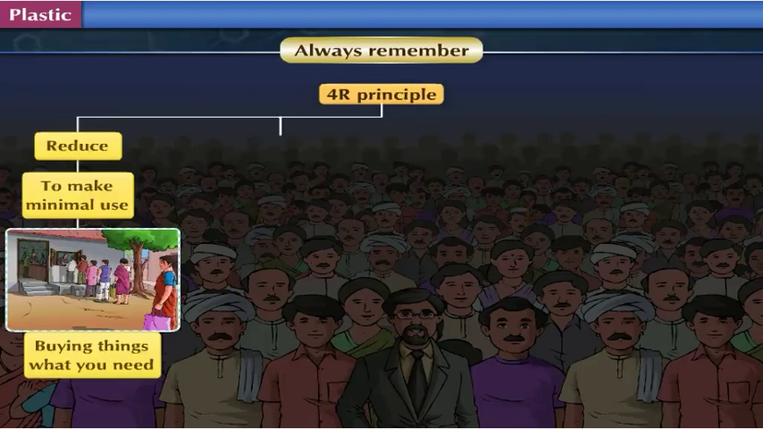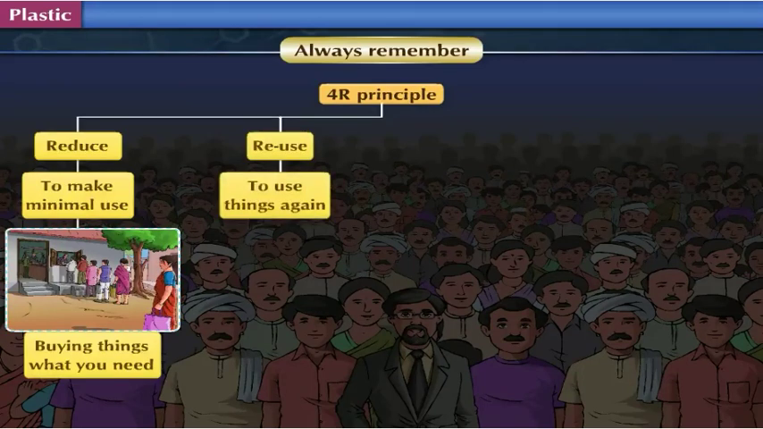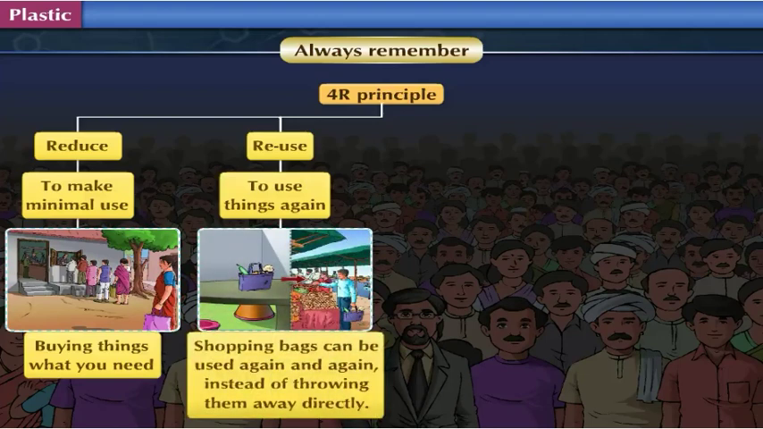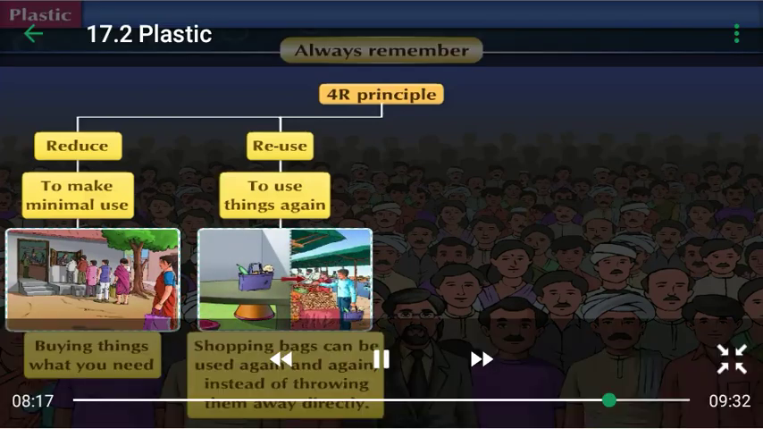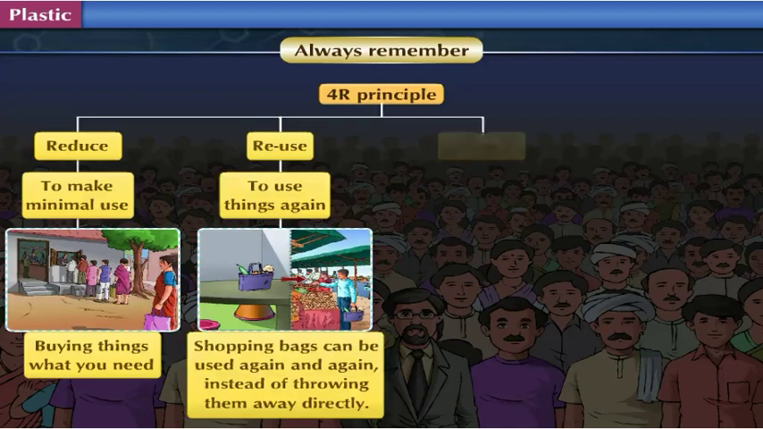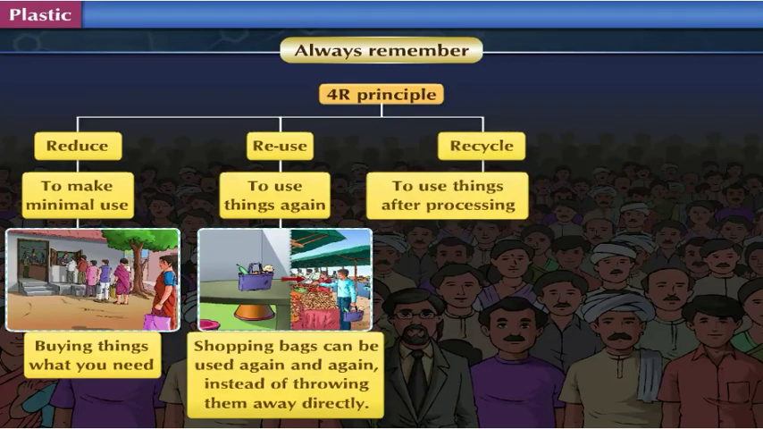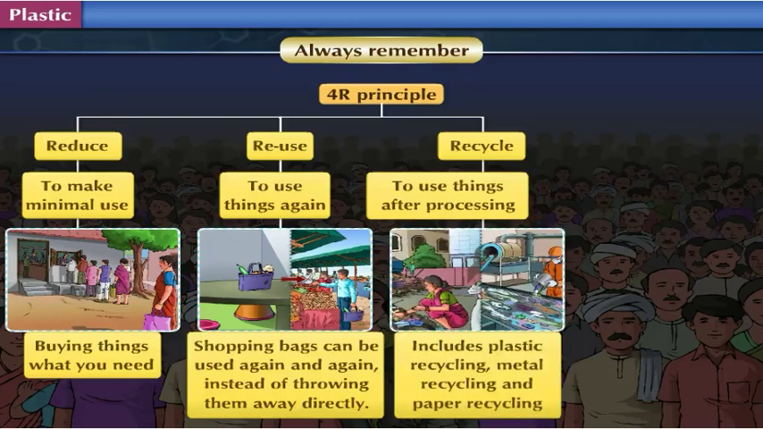The next R stands for reuse. Reuse is to use things again. Shopping bags can be used again and again instead of throwing them away directly. Recycle is to use things after processing. Recycling has become a big industry. This includes plastic recycling, metal recycling, and paper recycling.